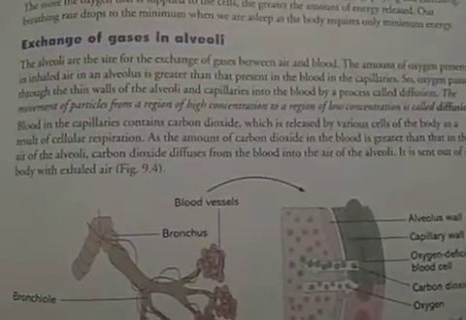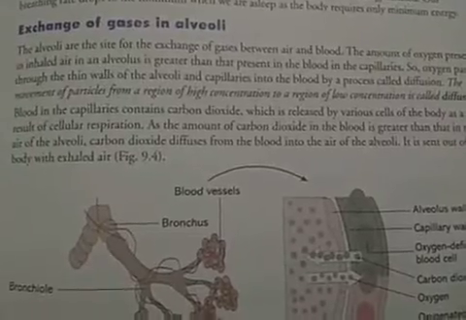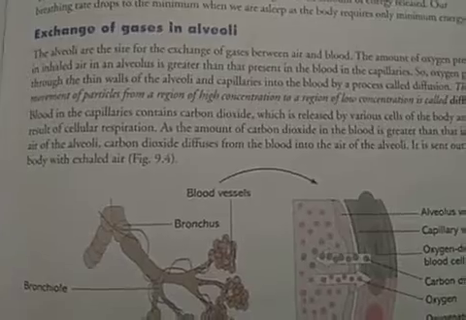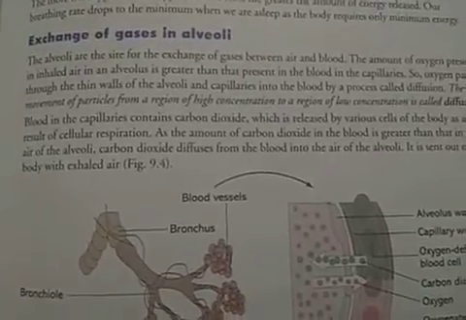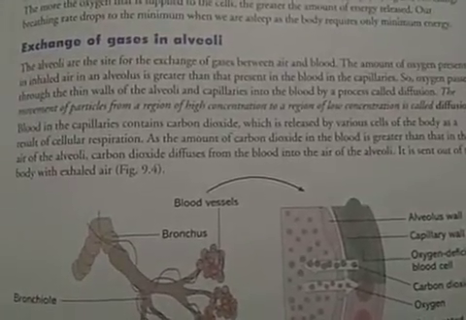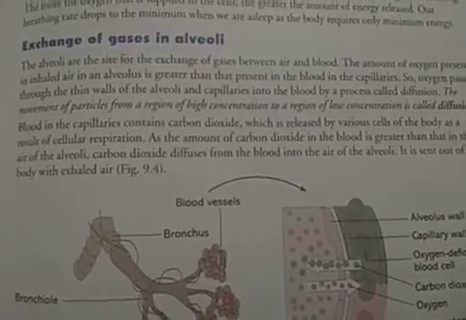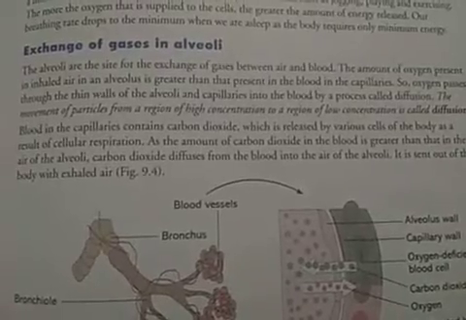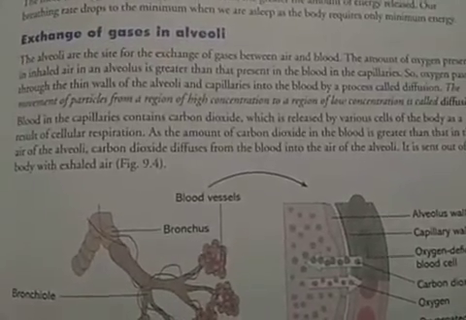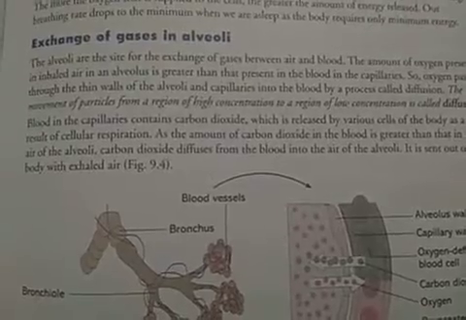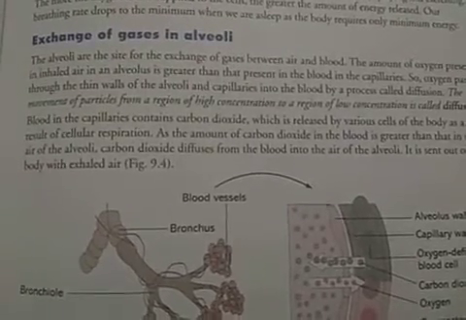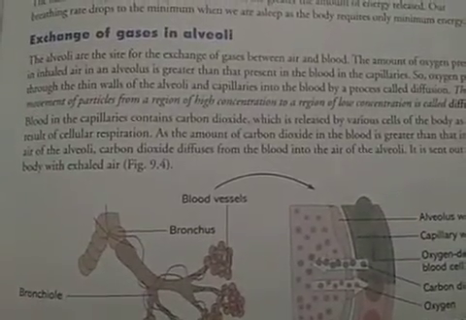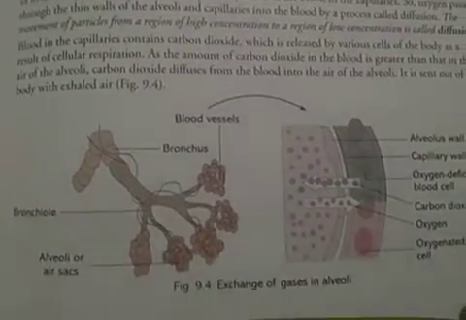So, the movement of the gases, that is oxygen and carbon dioxide, occurs from high concentration to low. The movement of particles from the region of high concentration to the region of low concentration is called diffusion. So, in our lungs, the concentration of oxygen is high, so we inhale oxygen. While in our tissue, the concentration of carbon dioxide is high, so we exhale CO2.